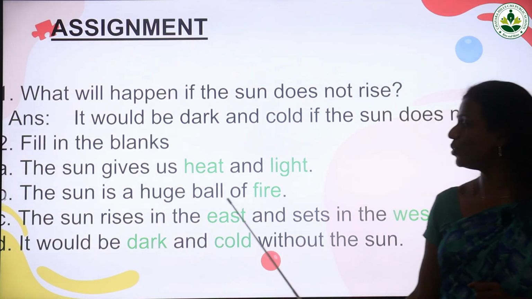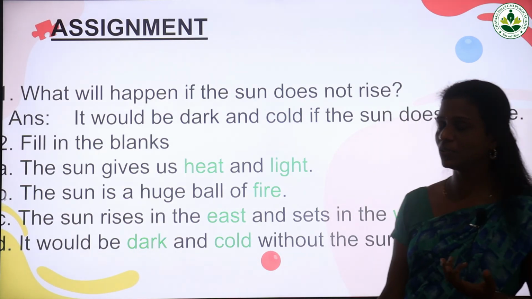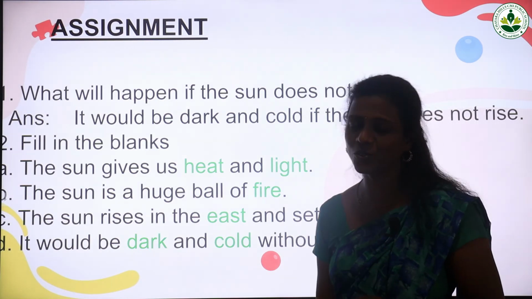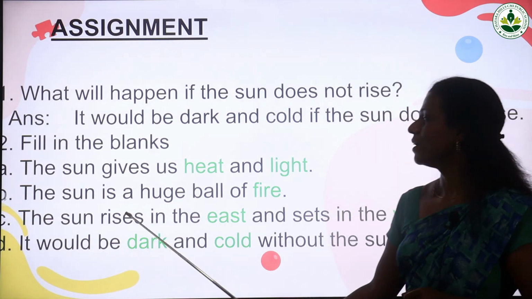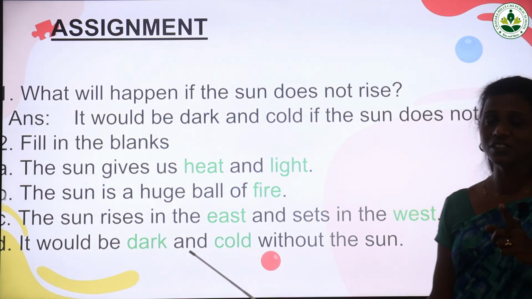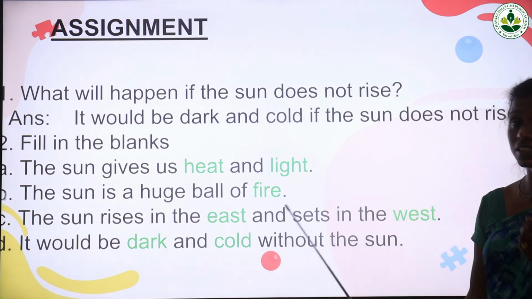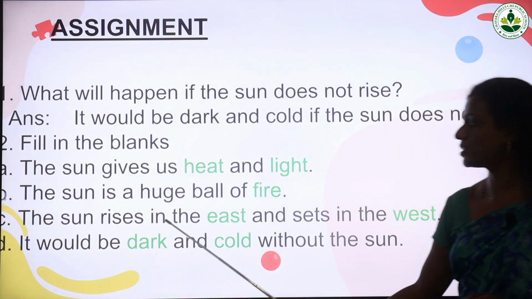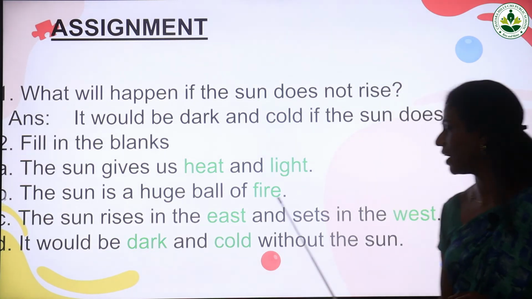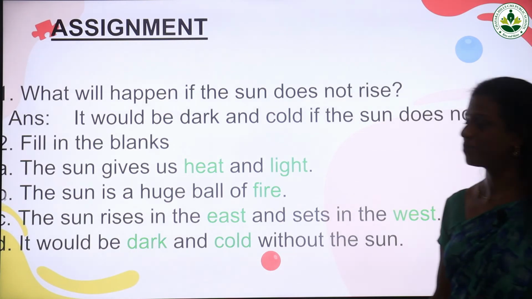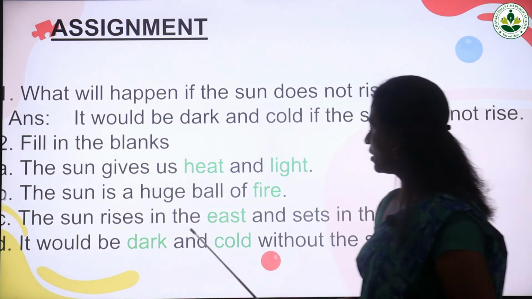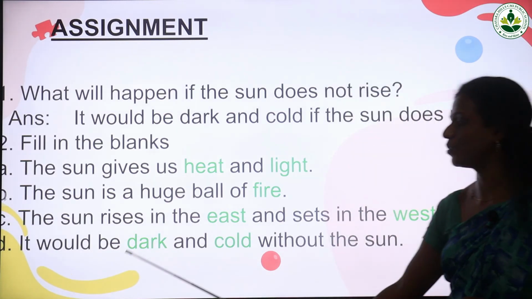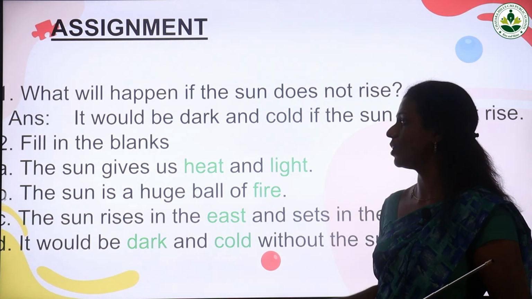The sun is a huge ball of what? Yes, the sun is a huge ball of fire. The sun rises in which direction? Yes, east, and sets in the west. The sun rises in the east and sets in the west. Then, it would be dark and cold without the sun.